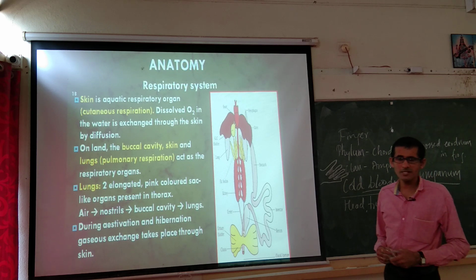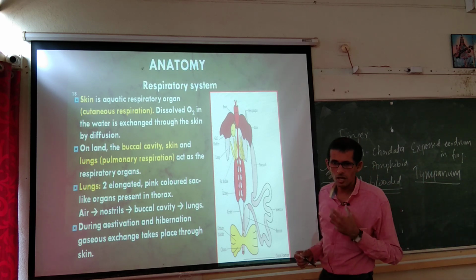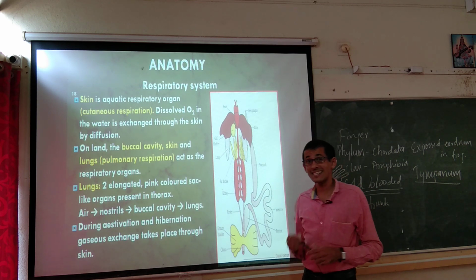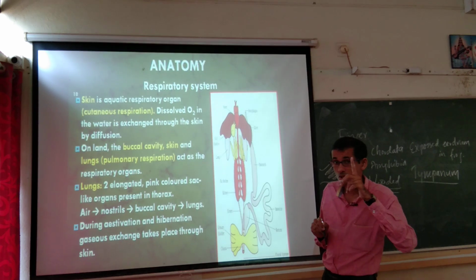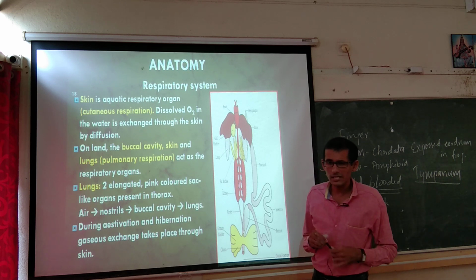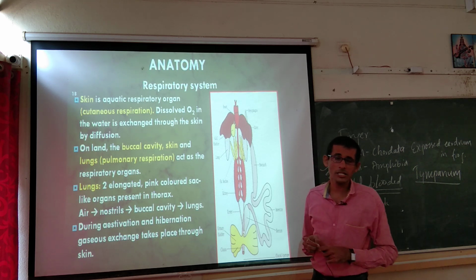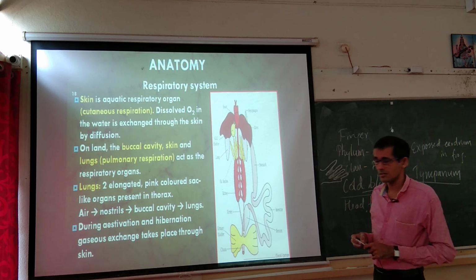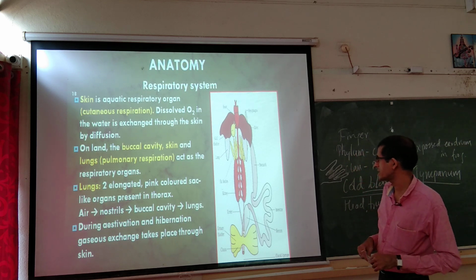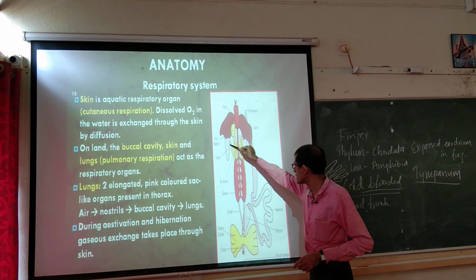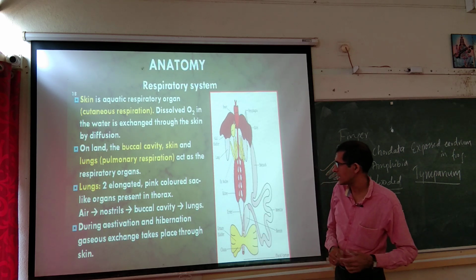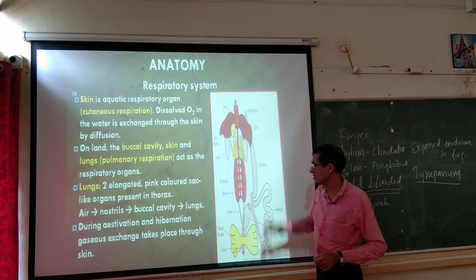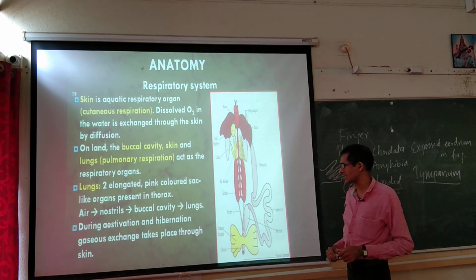Buccal cavity means the mouth cavity, and skin, of course, when the frog is present inside the moist soil during the time of winter or in the summer season. Usually the lungs are the major respiratory organ, one pair of lungs is there. Lungs are two elongated pink colored sac like structure organs present in the thorax.